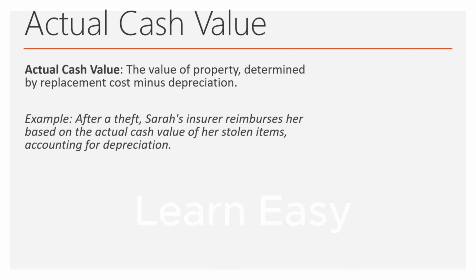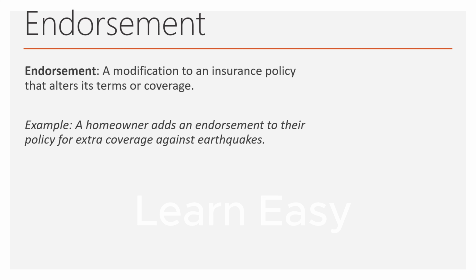Actual cash value, the value of property determined by replacement cost minus depreciation. Example, after a theft, Sarah's insurer reimburses her based on the actual cash value of her stolen items, accounting for depreciation. Endorsement, a modification to an insurance policy that alters its terms or coverage. Example, a homeowner adds an endorsement to their policy for extra coverage against earthquakes.